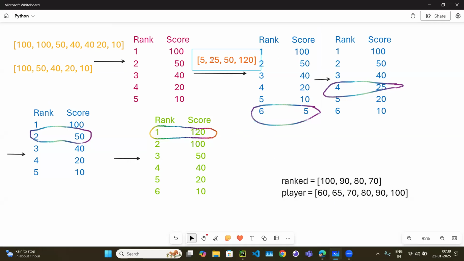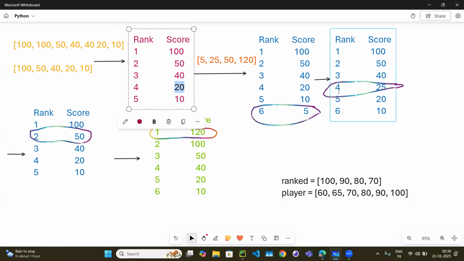Okay, now for the next game, 25, we will check whether 25 is greater than 100. No. Whether 25 is greater than 50. No. Whether 25 is greater than 40. No. Whether 25 is greater than 20. Yes. So 25 is greater than 20. Where are we going to place it? We are going to place it before 20, so it becomes rank 4 and 25. So the rank will be 4.